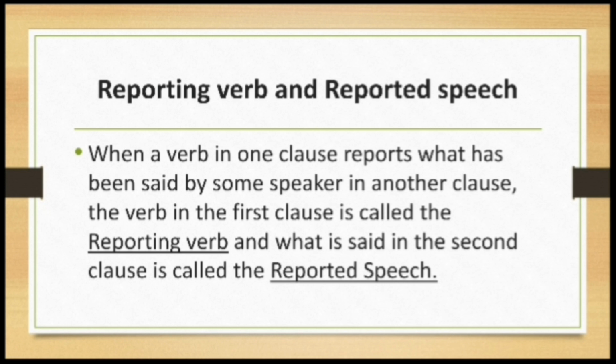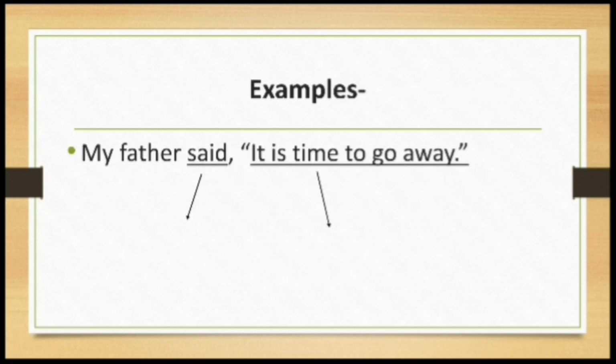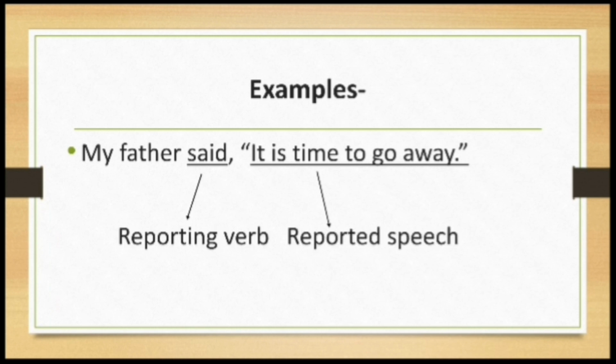When a verb in one clause reports what has been said by some speaker in another clause, the verb in the first clause is called the reporting verb, and what is said in the second clause is called the reported speech. Let's see the example: My father said, it is time to go away. The reporting verb is said, because it is part of the reporting clause, and then there is the reported speech, another part of the sentence.